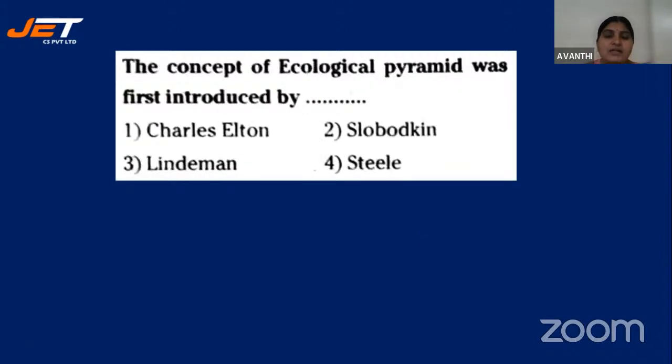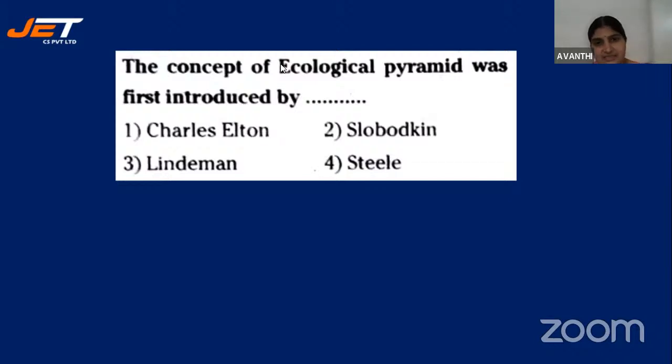Then the concept of ecological pyramid was first introduced by, very important question, children. You will be getting a 3-mark question of this in your theory part, and also in the competitive exam. The concept of ecological pyramid was first developed by whom? Charles Elton, Slobodkin, Lindemann, and Steele. It is given in your textbook, children. It's a direct question. You can refer to your textbook for this.